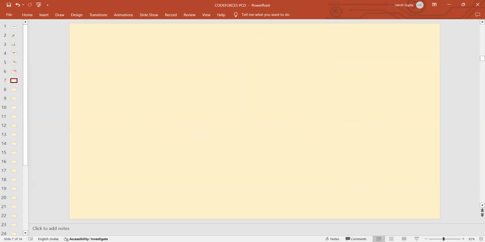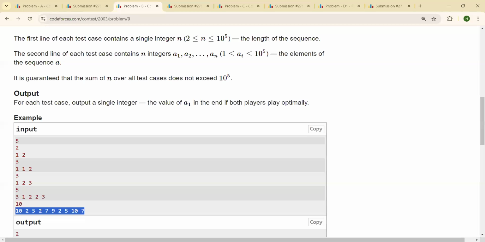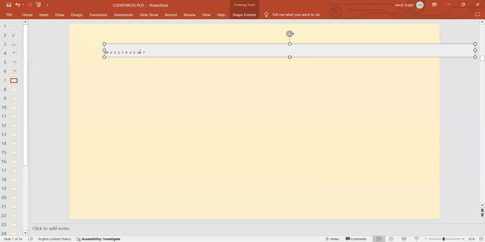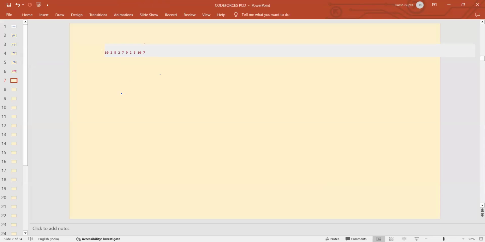Let me take an example and then we can explain. Let me take this particular example. You have 10 numbers. Let's suppose I simply sort these values: 2, 2, 2, 5, 5, 7, 7, 9, 10, and 10.